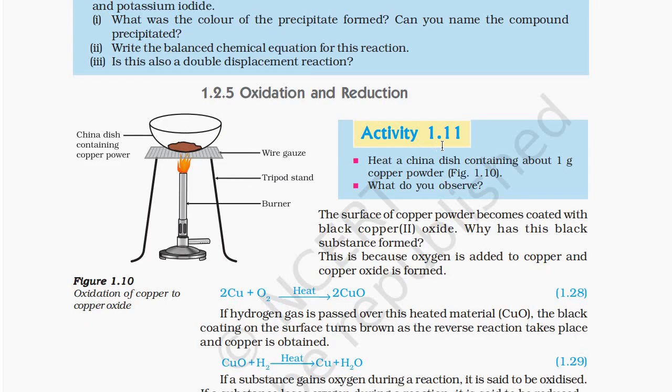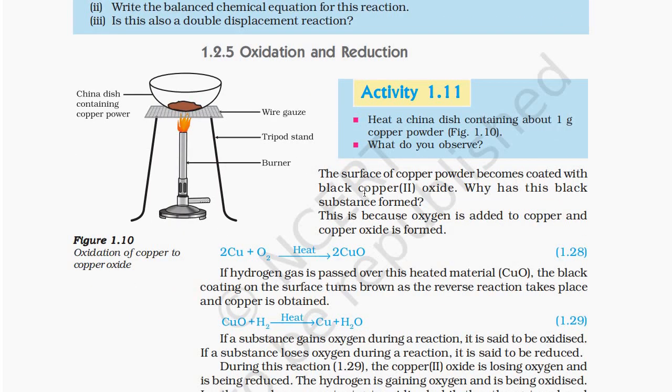Oxidation and reduction. Activity 1.11. Heat a china dish containing about 1 gram copper powder. What do you observe? The surface of the copper powder becomes coated with black copper oxide. Why has the thick black substance formed? This is because oxygen is added to copper and copper oxide is formed. 2Cu + O2 gives 2CuO in presence of heat.